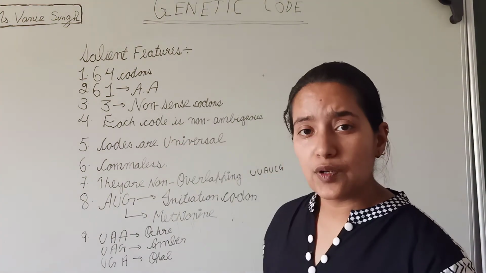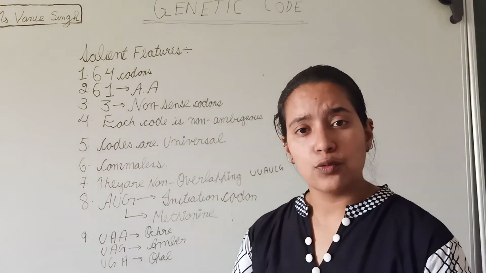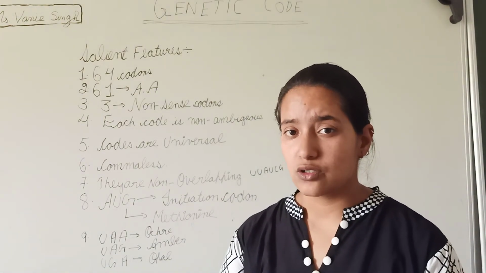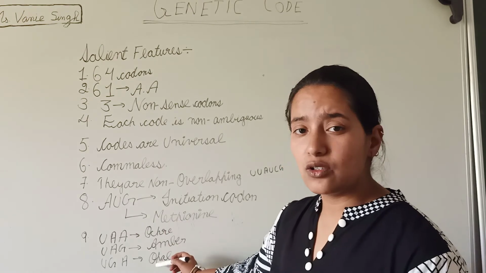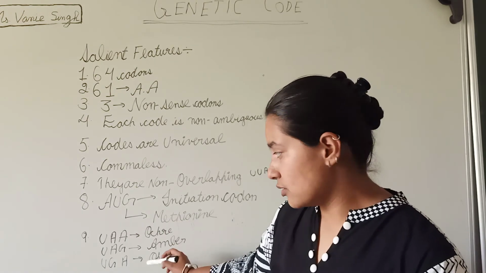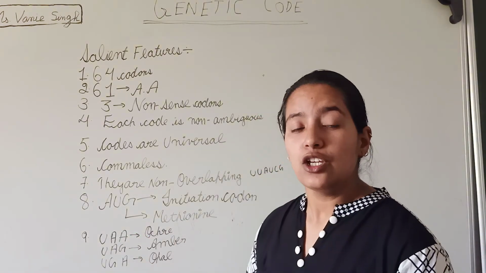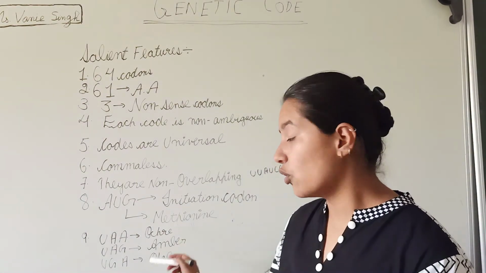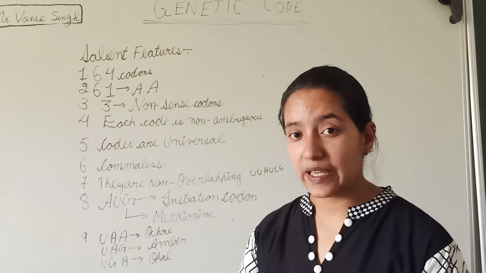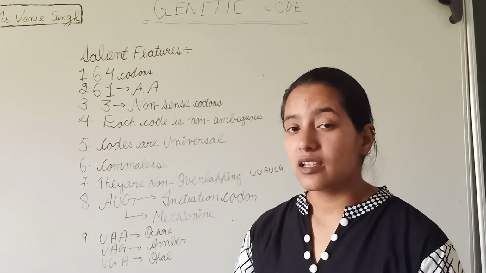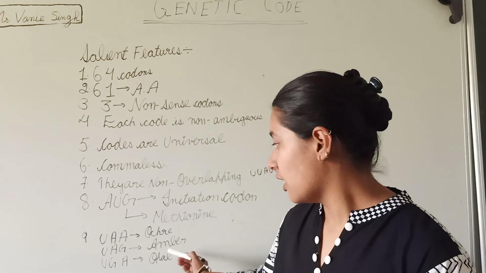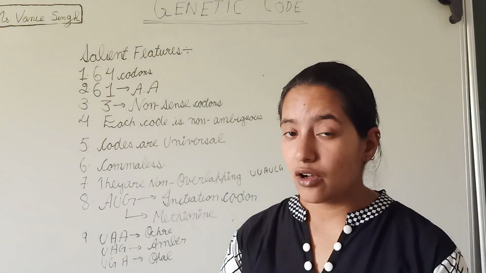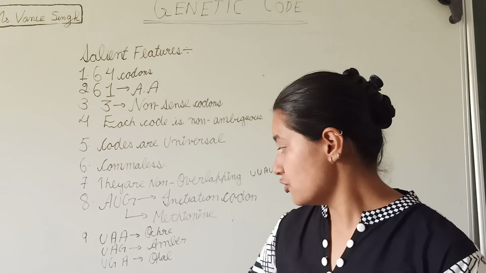Next point, I have told you that there are three nonsense codons. The three nonsense codons are also called stop codons. So here are the nonsense codons, or stop codons. First, UAA. The scientific name of UAA is ochre. Next, UAG. The scientific name of UAG is amber. Next, UGA. The technical or scientific name of UGA is opal.